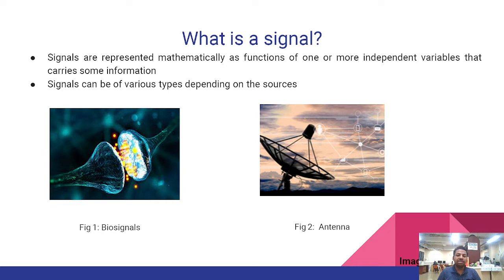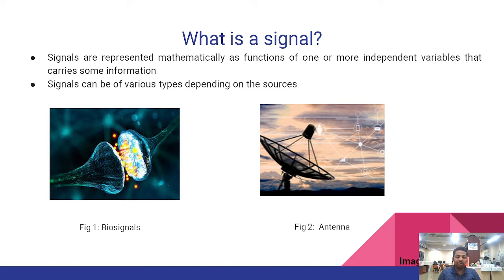So first, let us understand what is a signal. Signals are actually mathematical functions of one or more independent variables that carry some information. So signals can be of different types depending on the sources that we have. The most common is a biosignal. Now in biosignals, there can be different types.